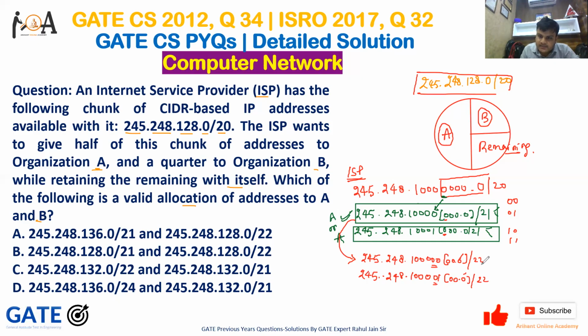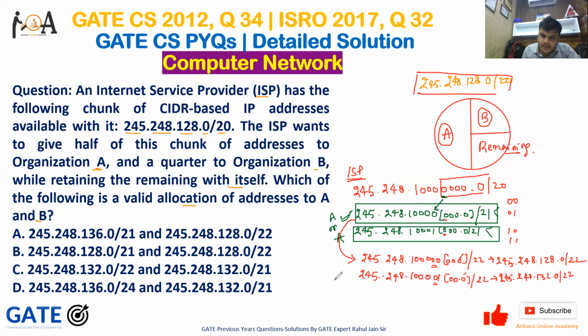So these are the IP addresses. This is nothing but 245.248.100, that is 128.0/22, and it is 1. I have 1 here. So 128 plus 0 1 0, that is 4, means 132. So it is 245.248.